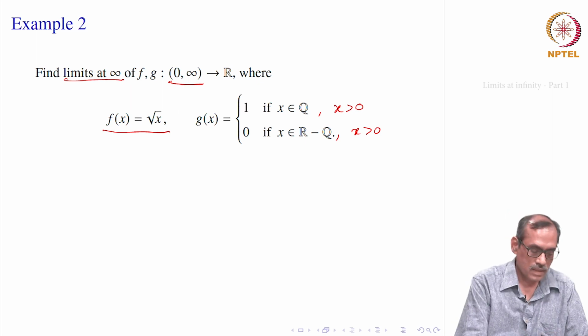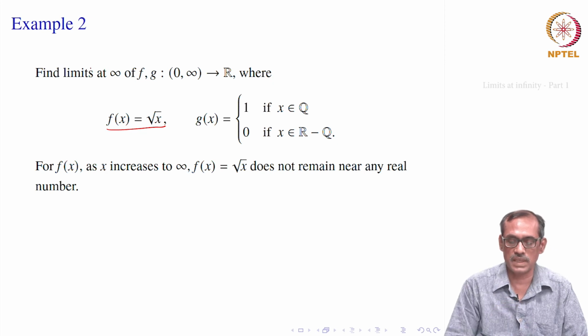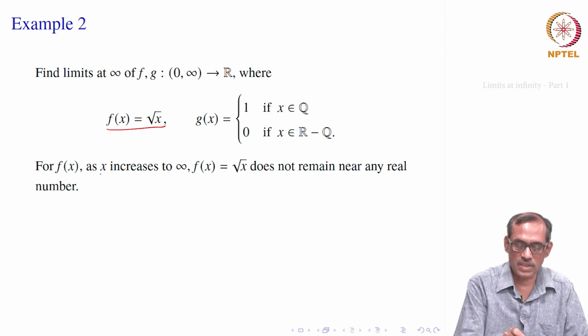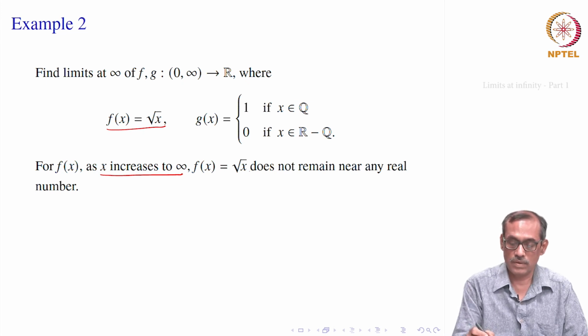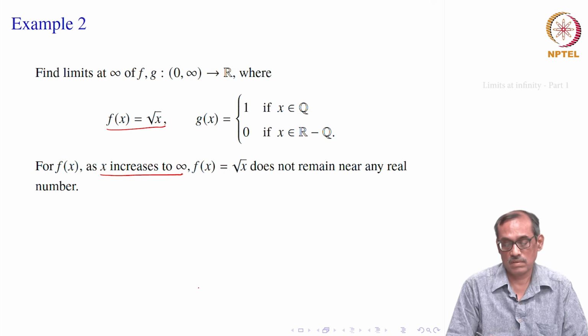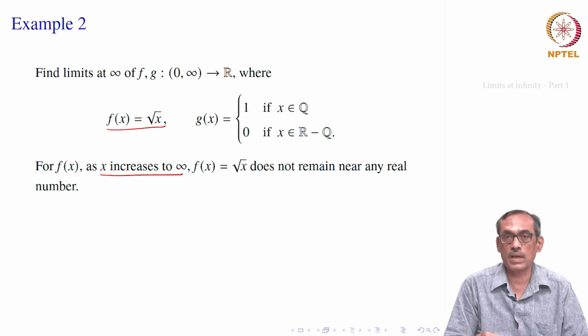Okay. So, now intuitively, if we want to find the limit of f x as x goes to infinity, then as x increases to infinity, f x, which is root x, also increases to infinity. So, that means it will not remain near any real number. Suppose I say 100. Now will square root of x remain near 100 for every x? No. If I take x equal to say 1000 square, then its square root will become 1000. So, it does not remain near that.